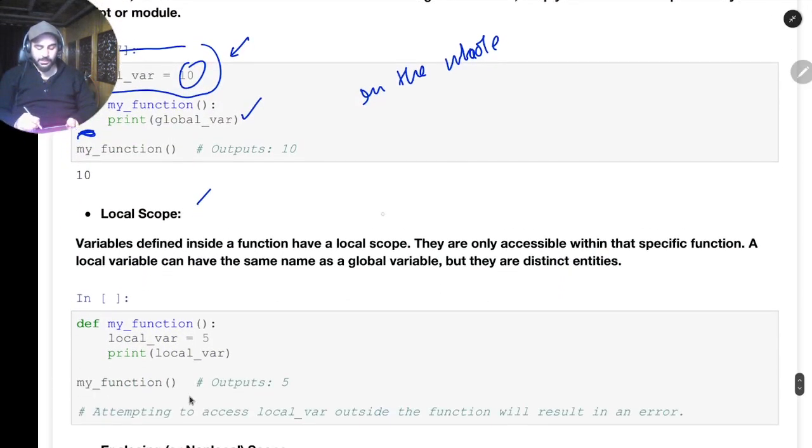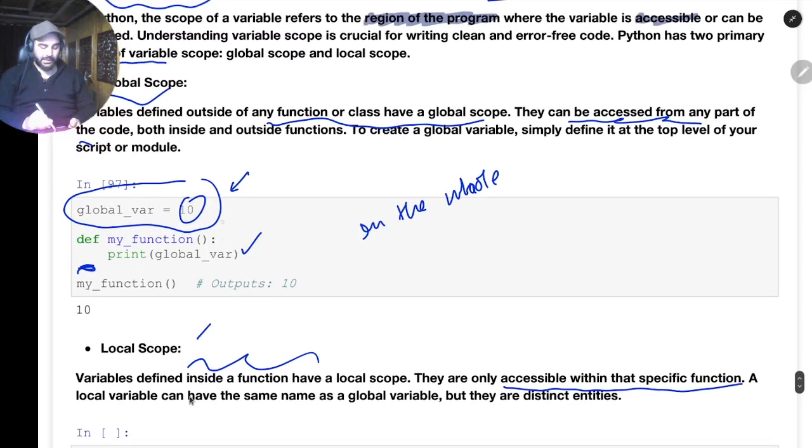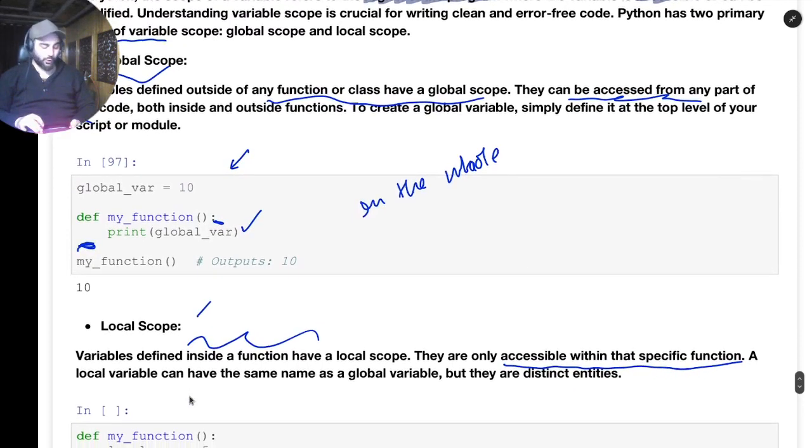Local scope is the access within the function. It is just defined inside the function, and it is only accessible within that specific function. You cannot access it outside the function, as we saw. I made this variable inside the function, and then I tried to access it outside the function. I could not access it. So is this global scope and local scope clear?